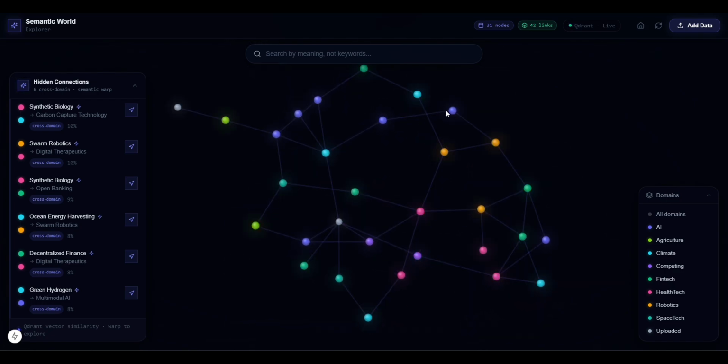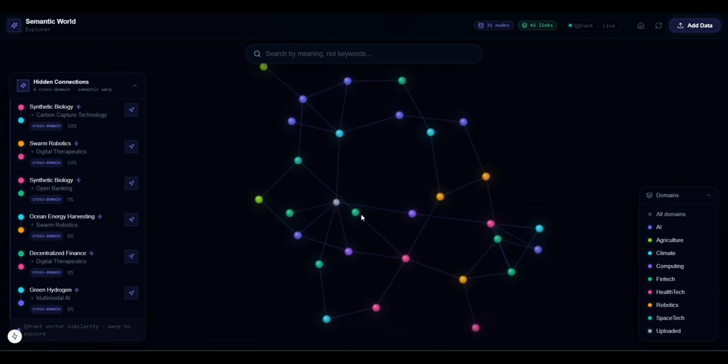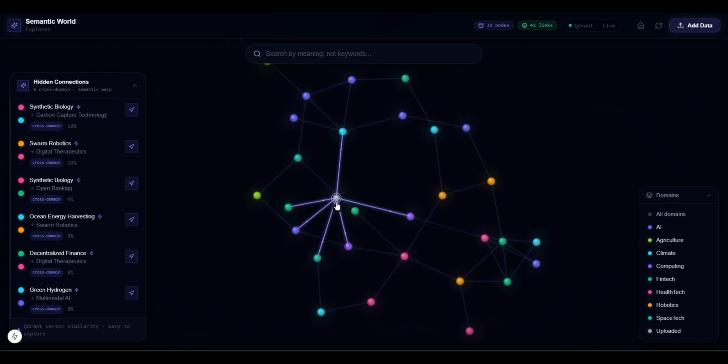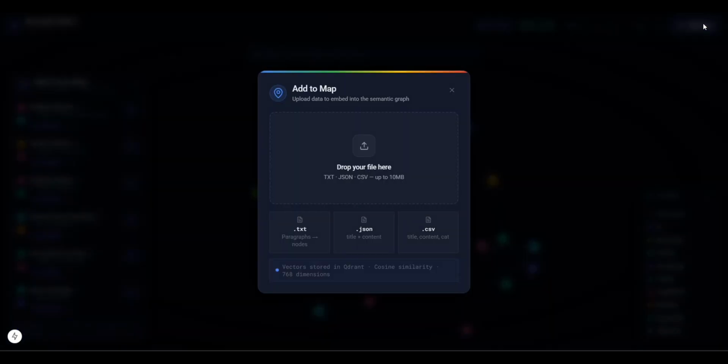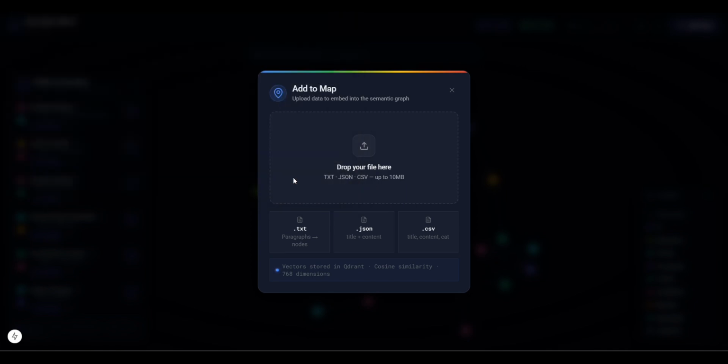So instead of manually organizing information, related ideas naturally cluster together inside the vector space. We can also upload completely new datasets in real time. As soon as the data is uploaded, the system generates embeddings, stores them in Qdrant, and automatically builds relationships between concepts.